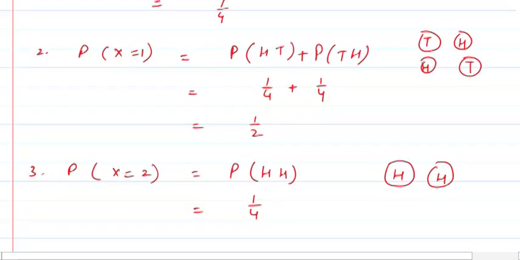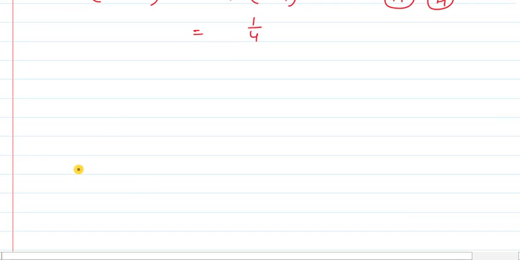Now the probability distribution table is to be made by writing x and P(x). X means the random variable and P(x) means the corresponding probability for the random variable.